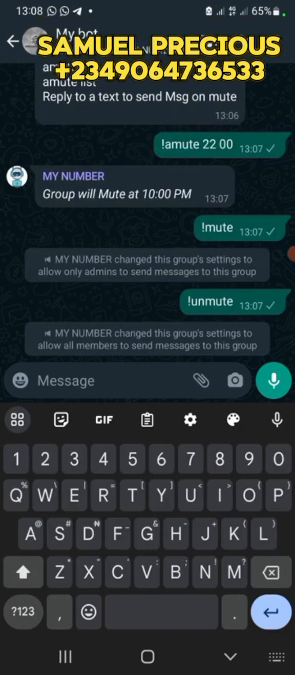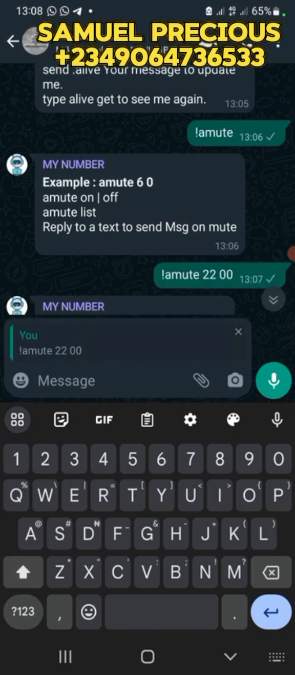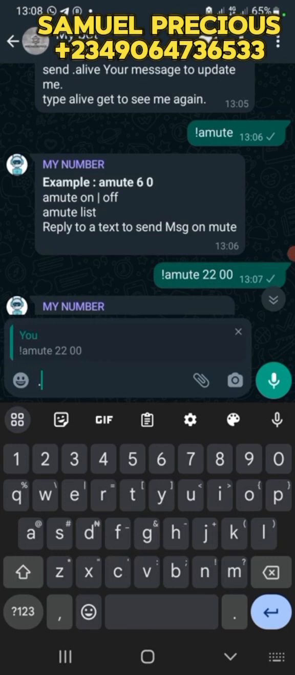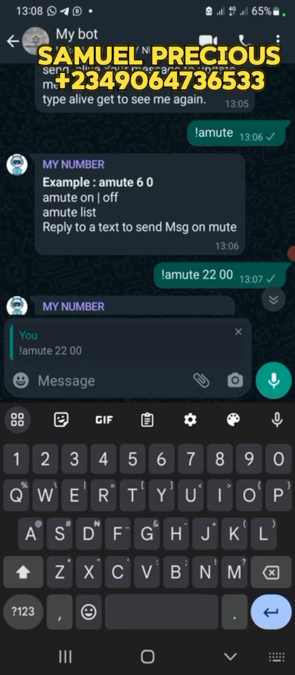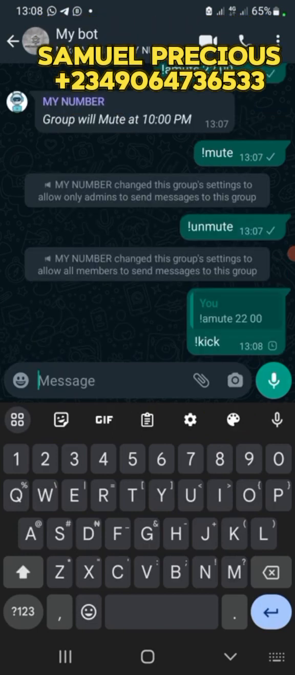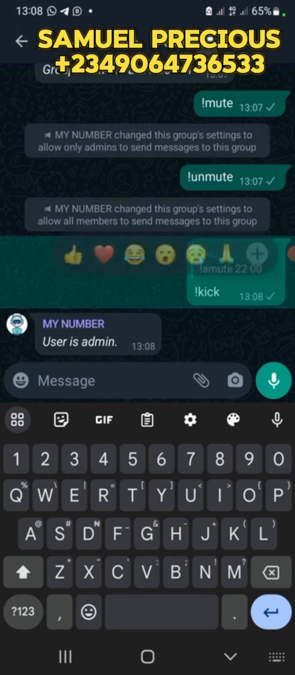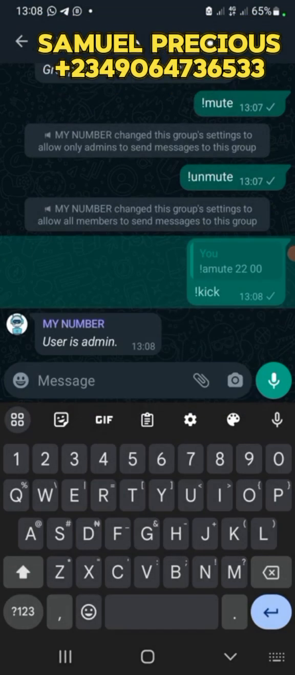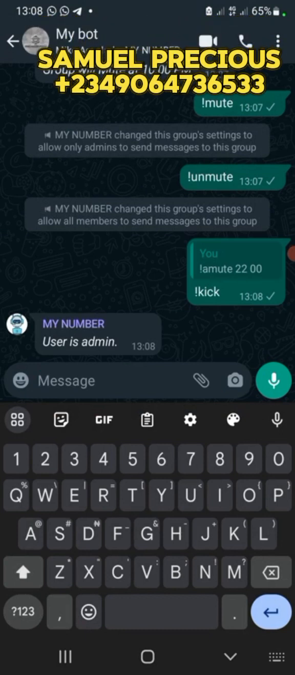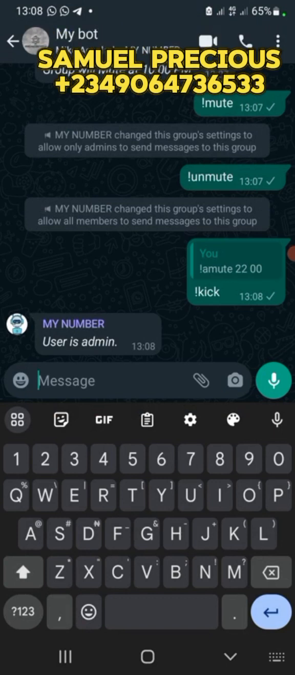To remove someone from the group, just tag the person like this. For any message the person sends, tag the person and put kick using your prefix. The person will be removed immediately. Can you see? User is admin. The bot wants to remove me and discovers that I'm an admin. If the person is not an admin, the person will be removed.